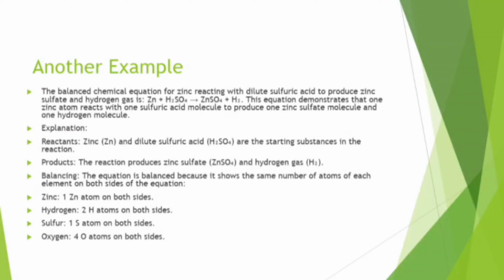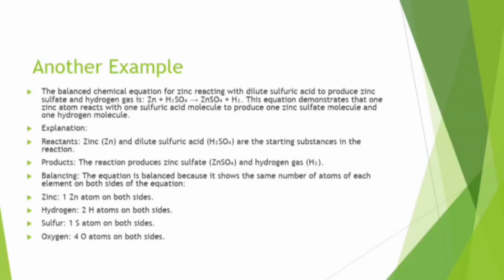Another example, the balanced chemical equation for zinc reacting with dilute sulfuric acid to produce zinc sulfate and hydrogen gas. Zinc and H2SO4 react to form zinc sulfate and hydrogen gas.